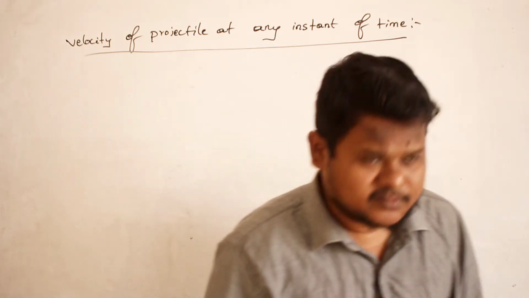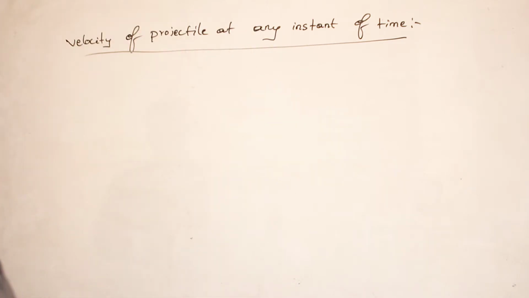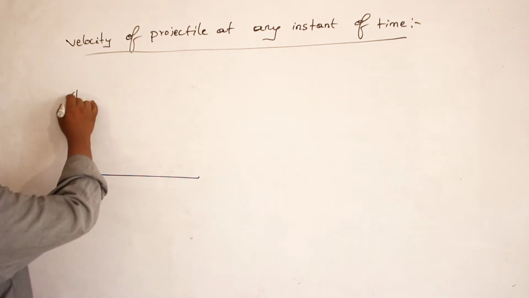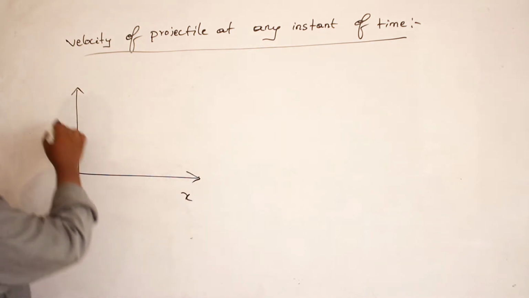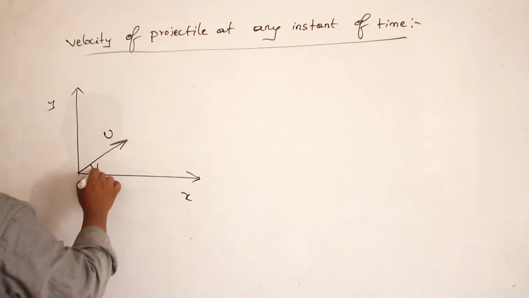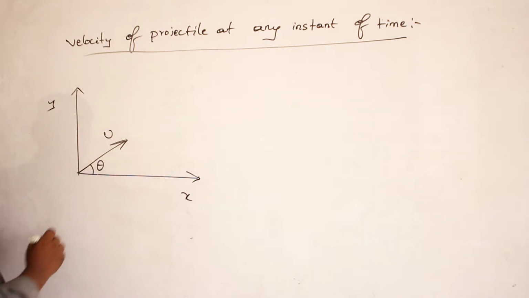So for that, we have to write an equation. See, consider that from here I am throwing a body, this is the x-axis and this is the y-axis. So let the body be thrown with an initial velocity of u at an angle of theta. Then what happens?